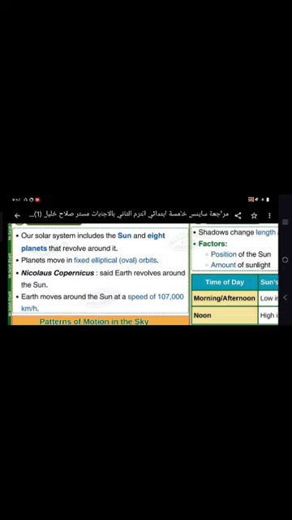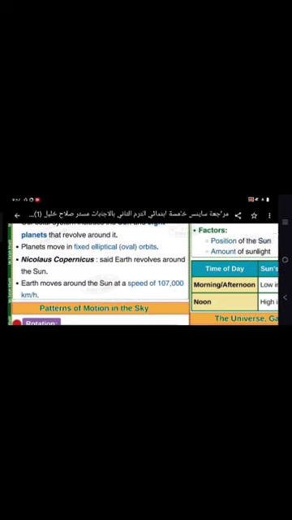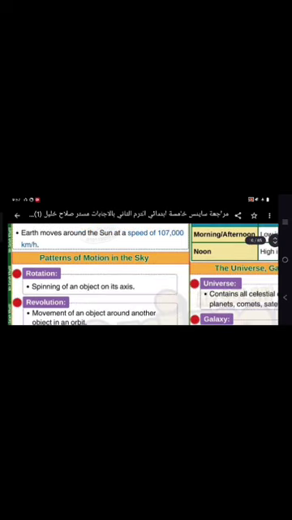Then we have Nicolaus Copernicus, who said the Earth revolves around the sun. Make sure that you get this point about the scientist. Earth moves around the sun at a speed of 107,000 kilometers per hour. Again, the Earth moves around the sun at 107,000 kilometers per hour.